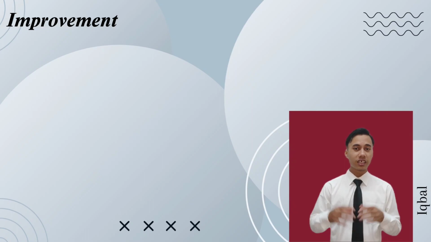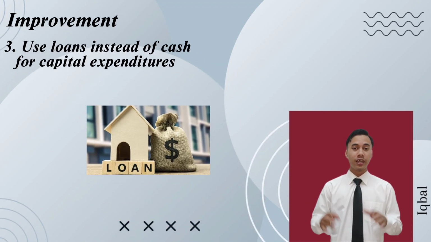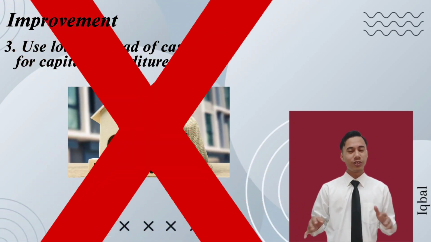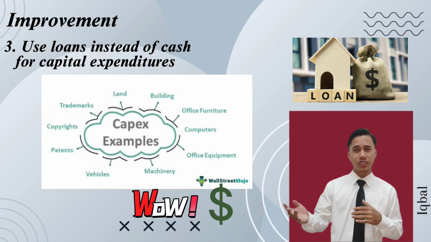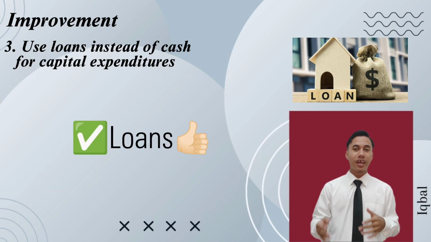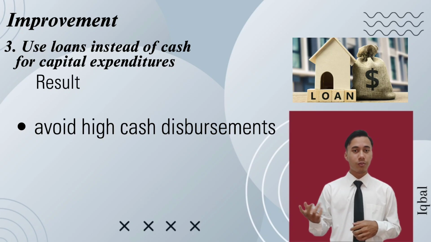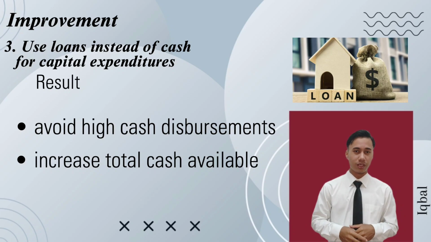We suggest that Gerhana Kasih Berhad should use a loan instead of cash for capital expenditure. This is because loans cannot be included in the cash budget. Moreover, capital expenditures are highly priced, so this company should use loans to pay for those costs. As a result, the company can avoid making high cash disbursement and increase the total cash available.